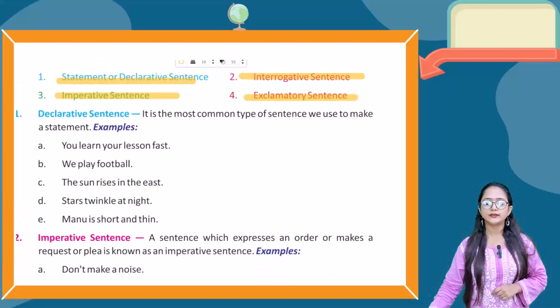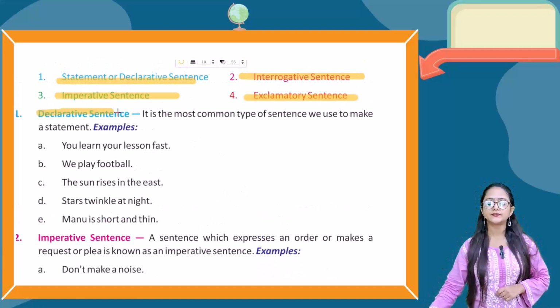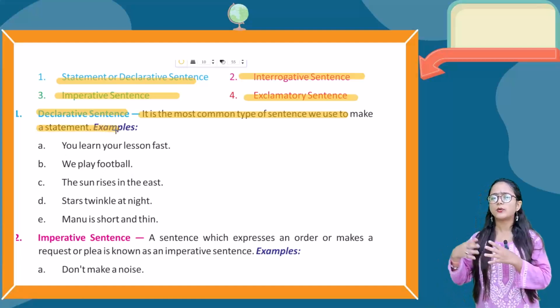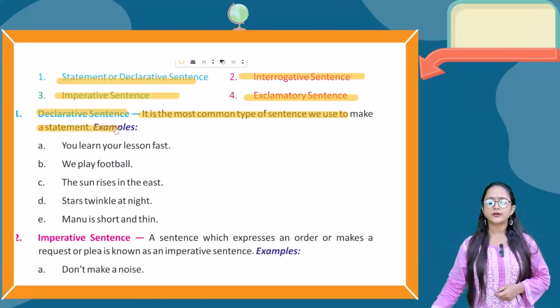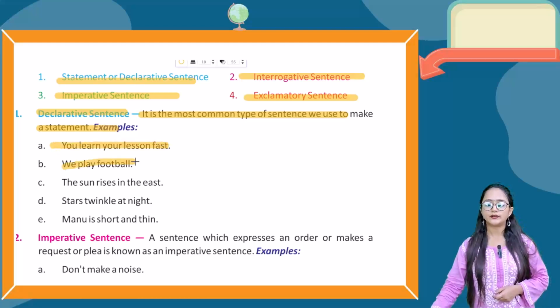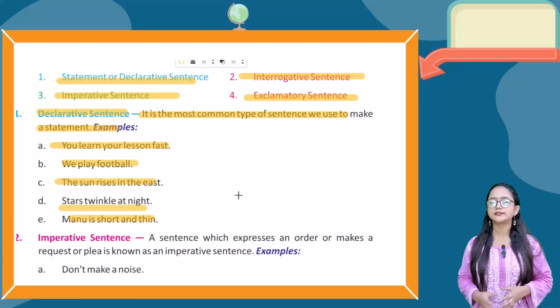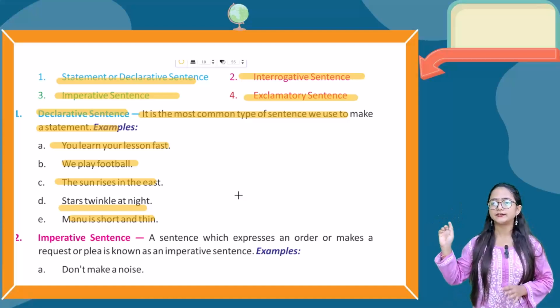First one is the declarative sentence, which is also known as the assertive sentence or the statement. It is the most common type of sentence we use to make a statement. Okay. For example: You learn your lesson fast. We play football. The sun rises in the east. Stars twinkle at night. Manu is short and thin. So here you can clearly see that the first letter is capital and at the end there is a full stop.